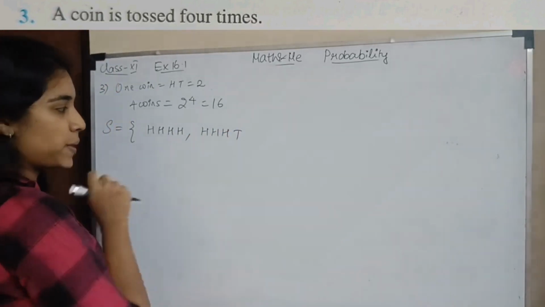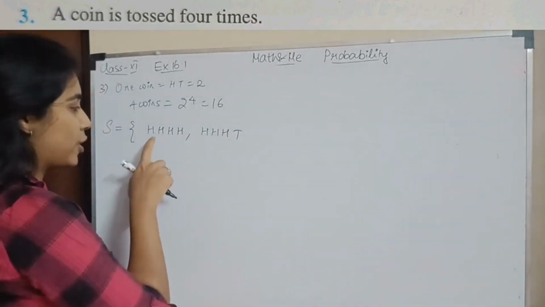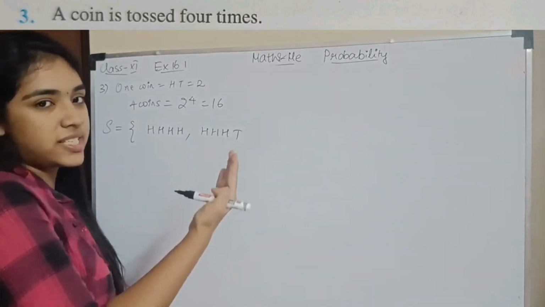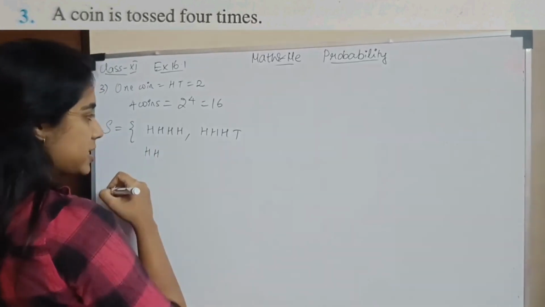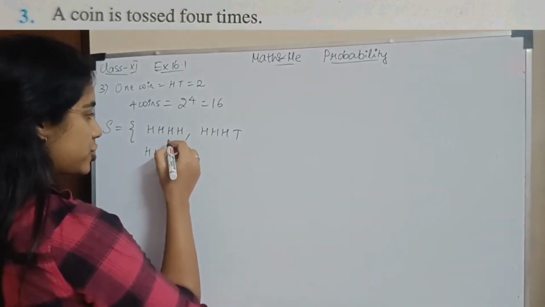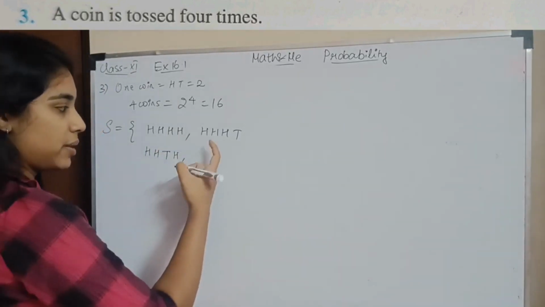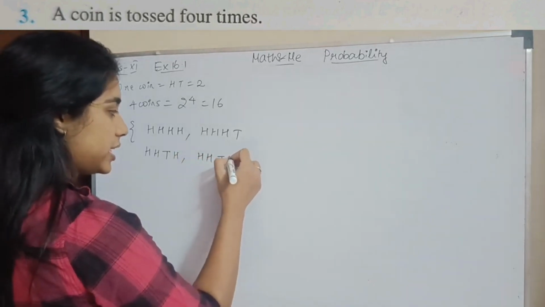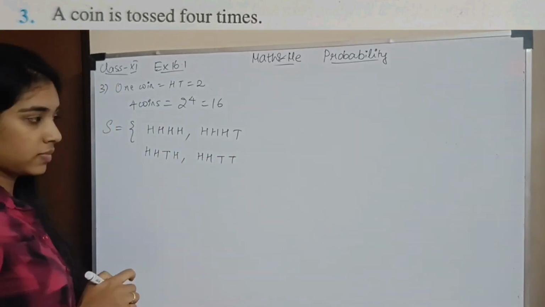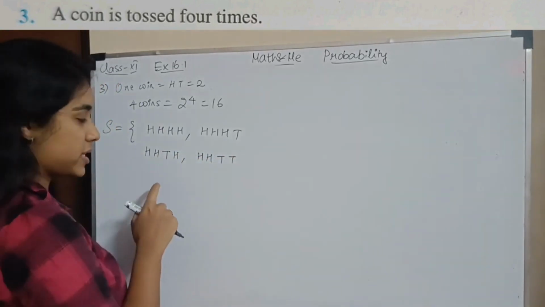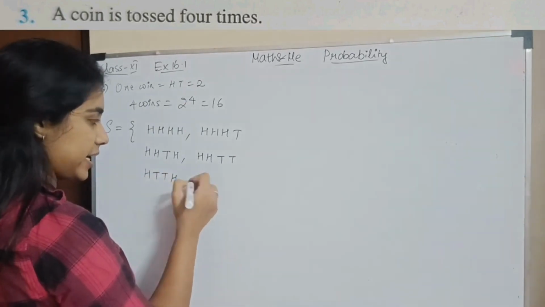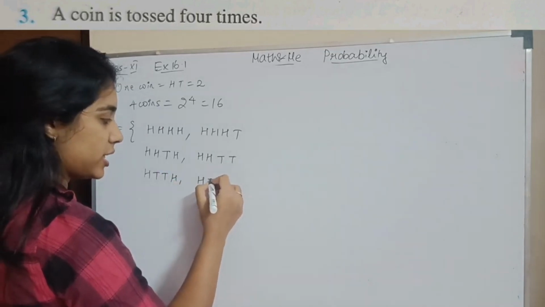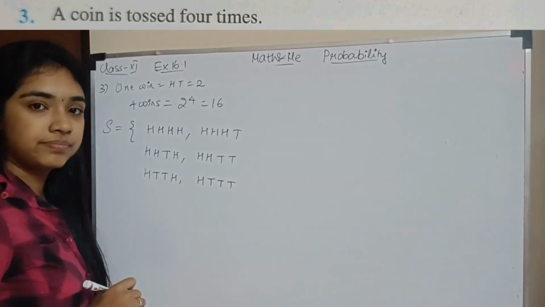Okay, now I'm going to change the tens place. Tens place is my 1, 2, 3 third outcome. It is just easy to explain. So what happens when I change the tens place? H, H will remain the same. I'm going to change H to T. This H will remain as it is. Similarly in this place H, H, T, T. Okay. Now I changed my tens place. Now let me change the hundreds place. So I have H, T, T, H. Here I have H, T, T, T.